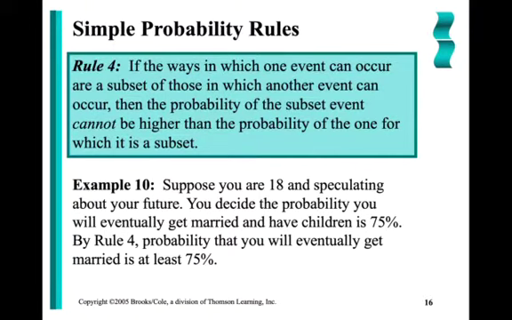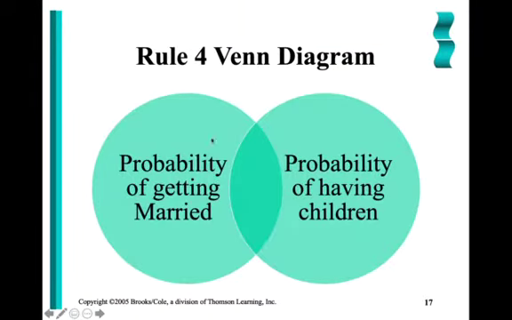Let's look at our Venn diagram. In my first circle, I have the probability of getting married. In the second, I have the probability of having children. What we're saying is that this intersection is 75%. The entire circle for the probability of getting married has to be at least 75%. Same thing for having children: it has to be at least 75% if the intersection is 75%. That's what we're saying here with Rule 4.